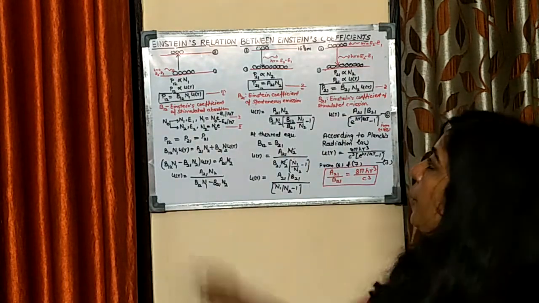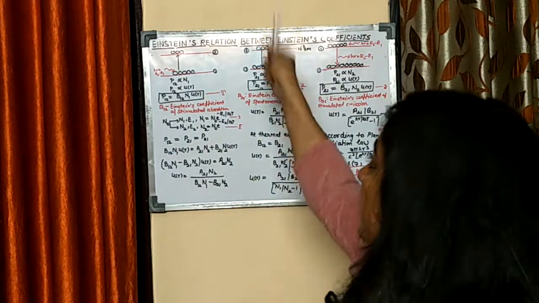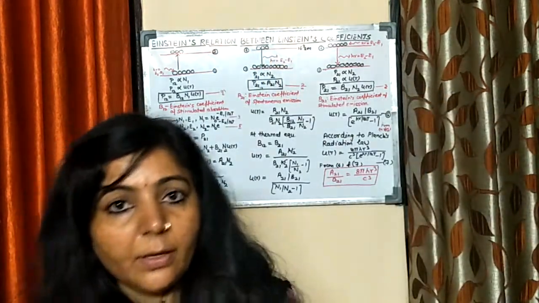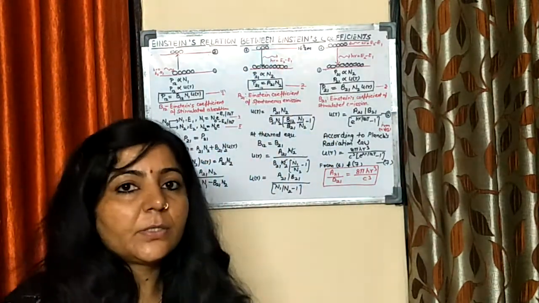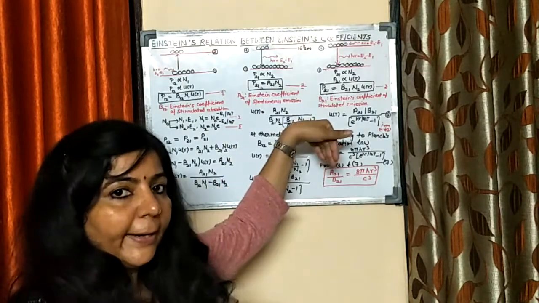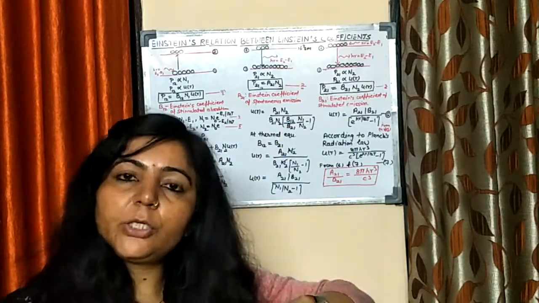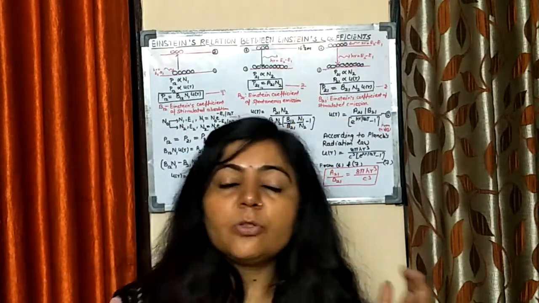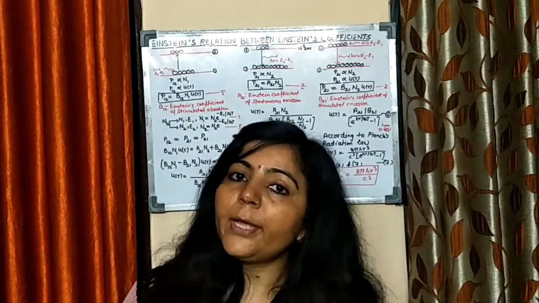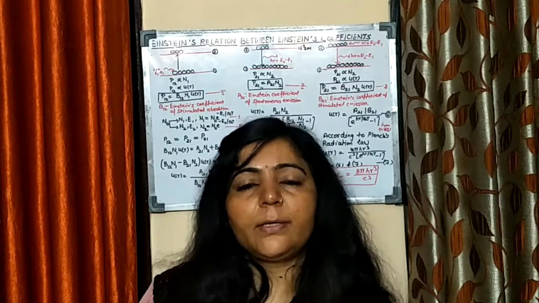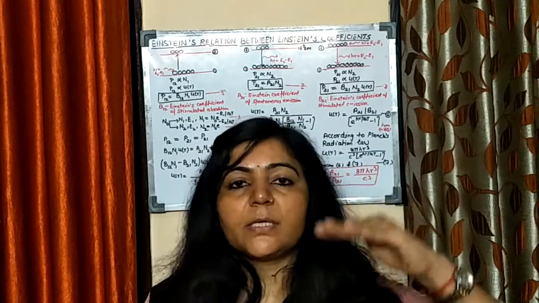Second, you have a few atoms in the excited state which can stay there only for 10 raised to power minus 8 seconds. After that, they automatically come down. It means that the transition from 2 to 1 doesn't require any external trigger. It depends only on how many atoms are present in state 2.